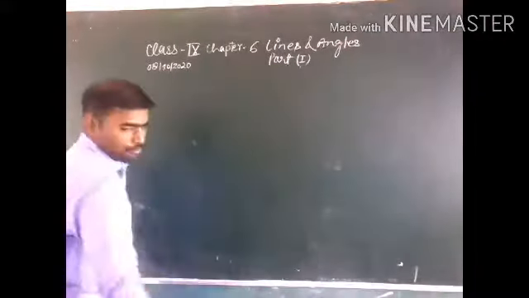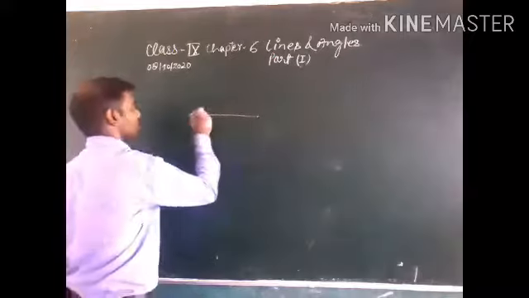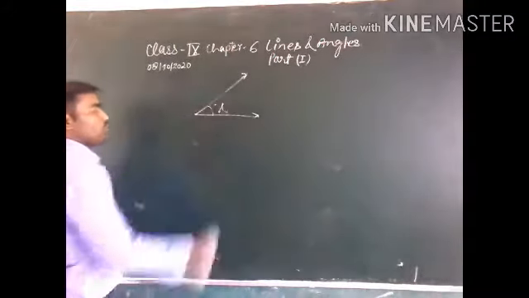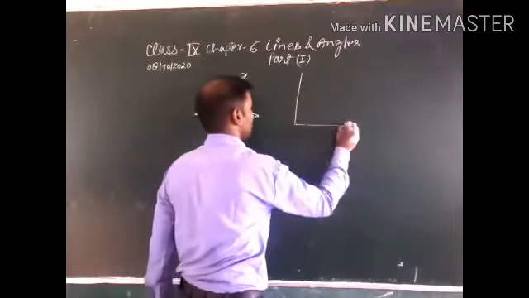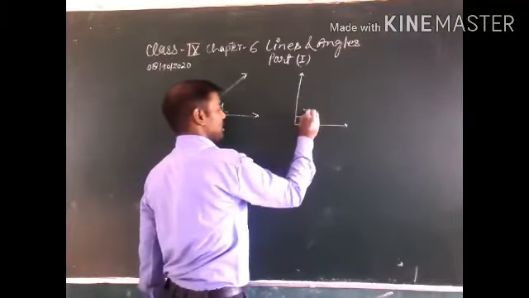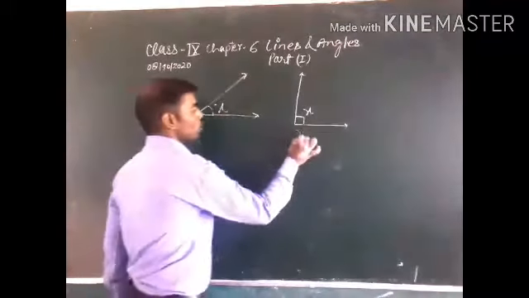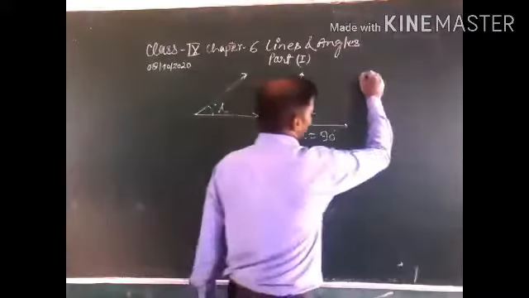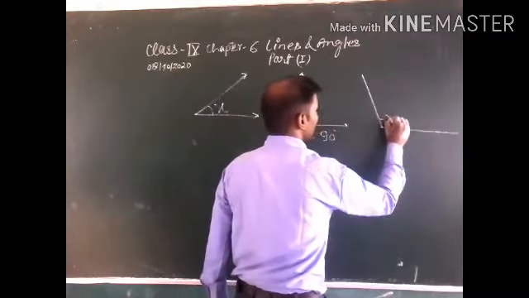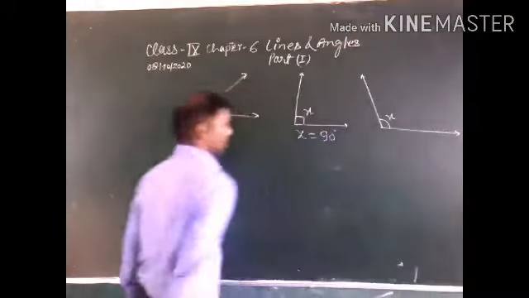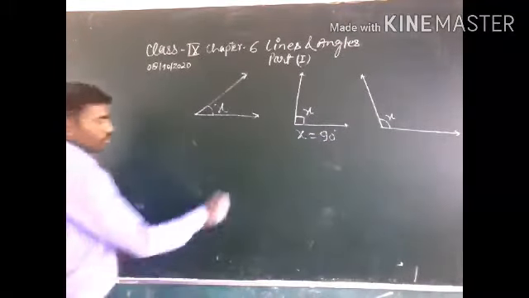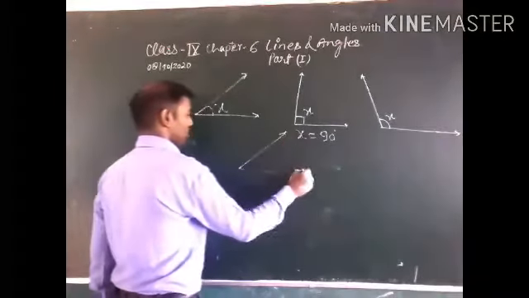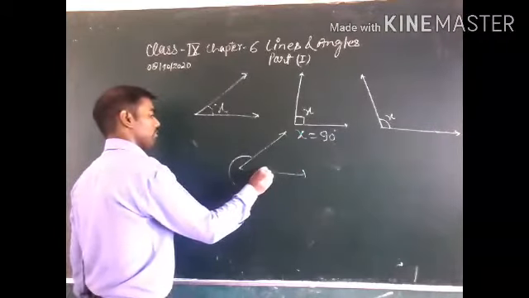So we can see this is an acute angle, that is x. This is a right angle, that is x equal to 90 degrees, and this is an obtuse angle, and this is a reflex angle.